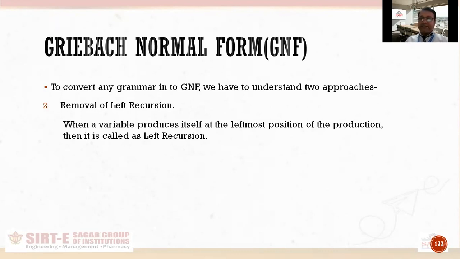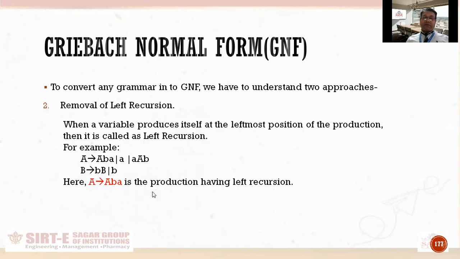So firstly we will understand why left recursion is only needed to remove, why not right recursion should be removed or taken care of. So let us see. Suppose a grammar like this is given to you, A produces ABA and A produces b, and B produces small b, capital B and B. So here, if you see in the grammar, for first production, A produces ABA is a production which is having left recursion.